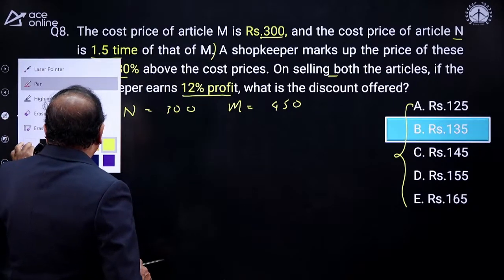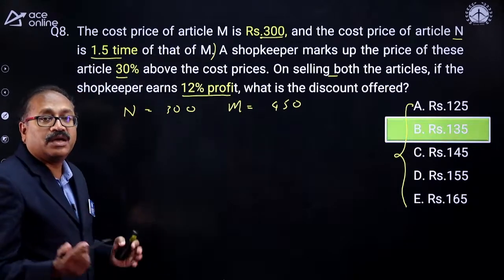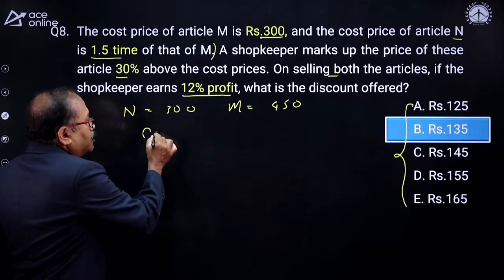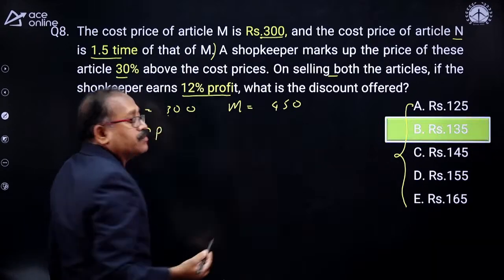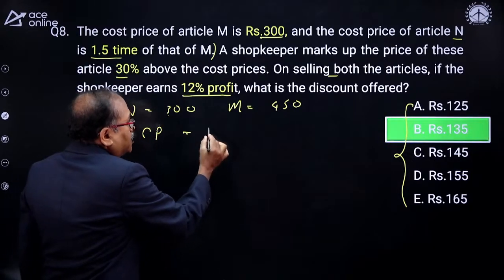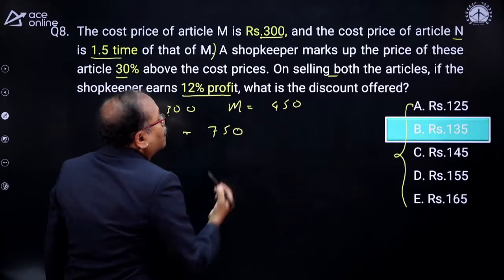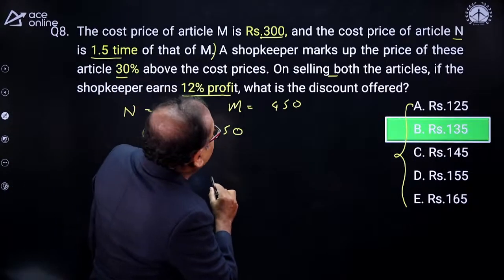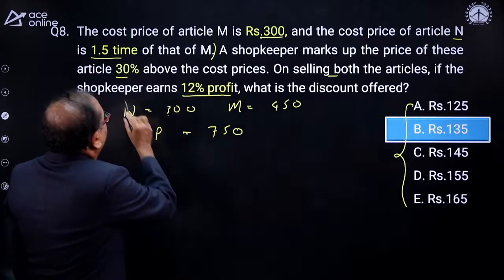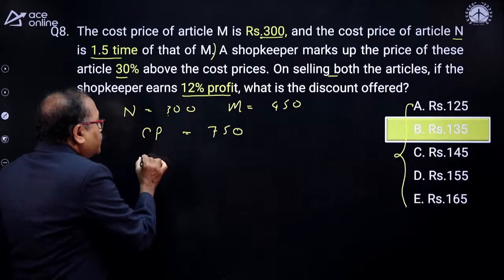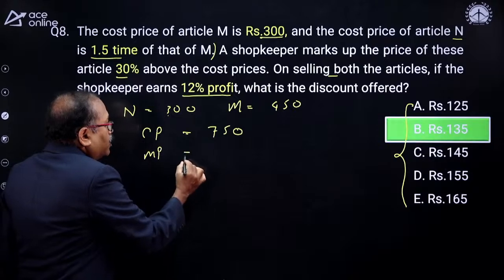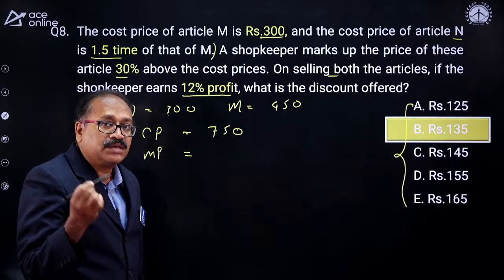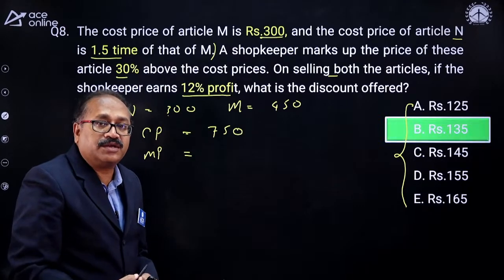So look at the total cost price. All my friends, please look at this. What is your total CP? The total CP is 300 plus 450, that comes to 750. Now the mark price. The shopkeeper marks up by 30%. So what will be the mark price over here? What will be the selling price here? If I can find these two, mark price and selling price, then I can find the discount.